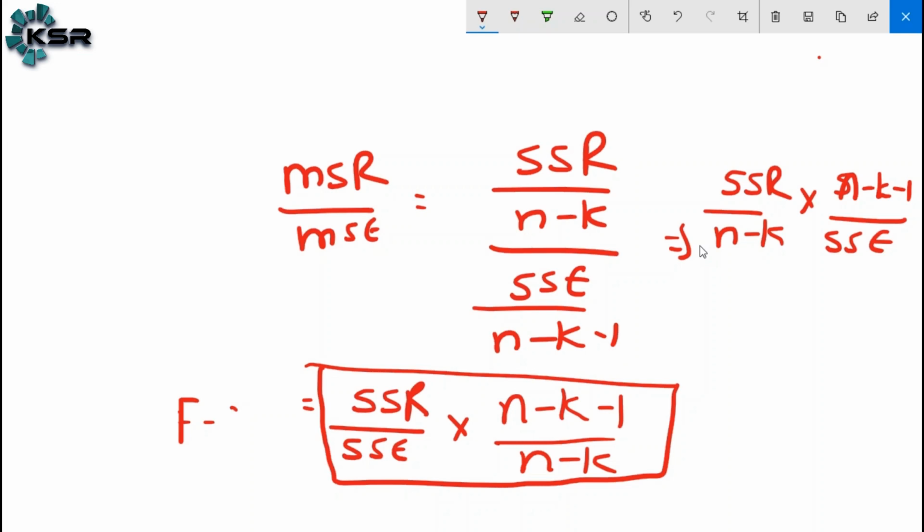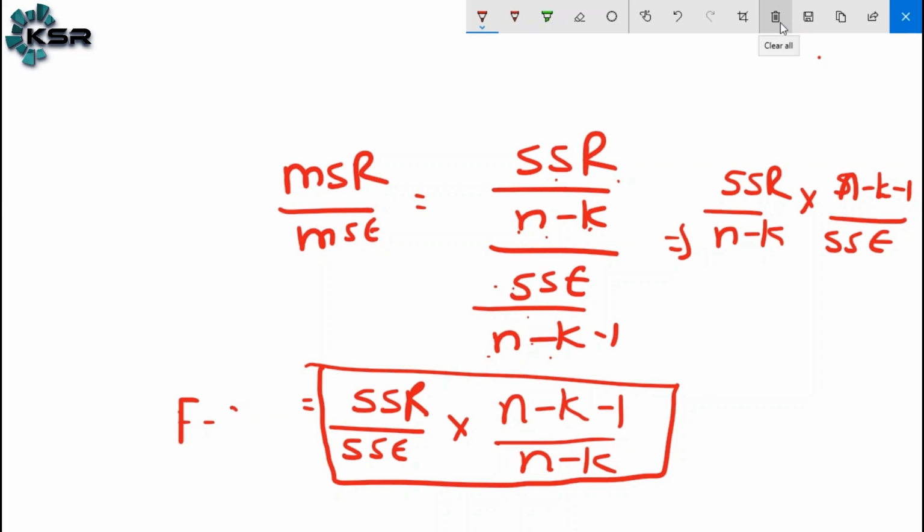So here, SSR by n minus k. SSR means sum of squares of regressor divided by n, the number of observations, minus k, the independent variables. SSE is nothing but sum of squares of error divided by n minus k minus 1. n is the number of observations, k is the independent variables, and 1 means one dependent variable.